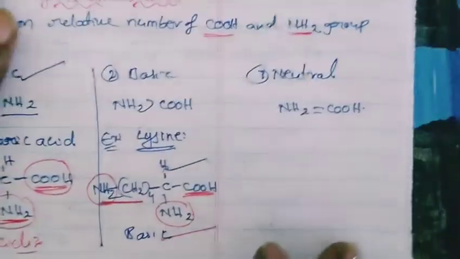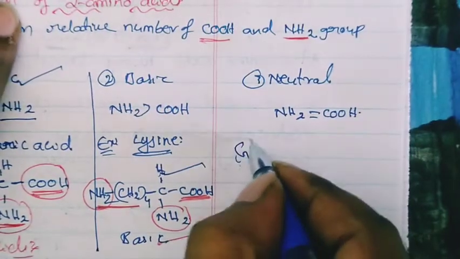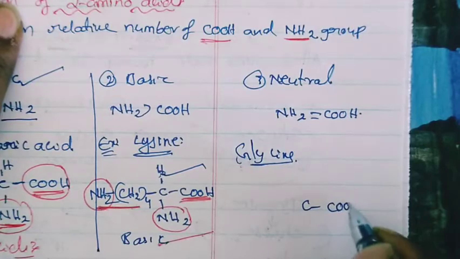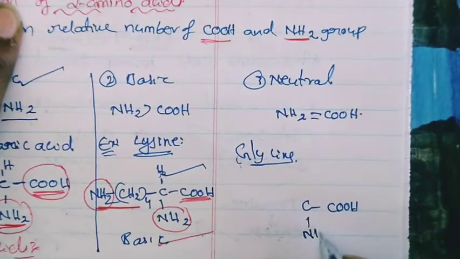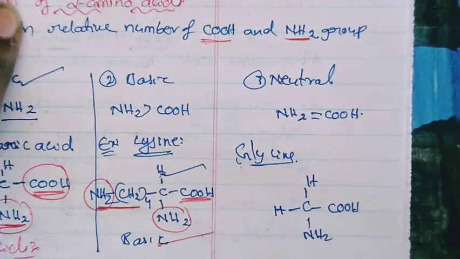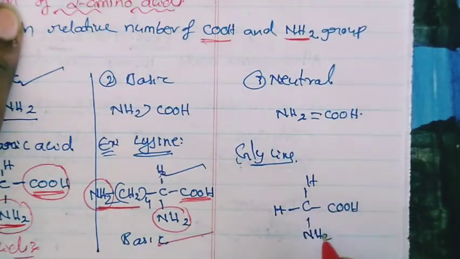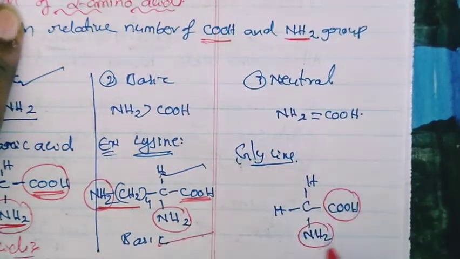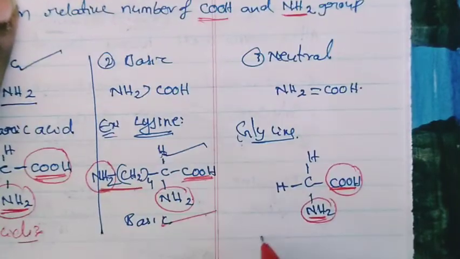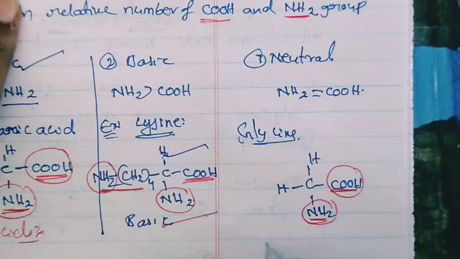But in the case of neutral amino acids, suppose we take glycine. What is the glycine formula? It contains one carboxylic acid, one amine group, one hydrogen, and instead of R also one more hydrogen. So this is called glycine. Here the number of carboxylic acids is equal to the number of NH2 groups. That is why it is called a neutral compound.